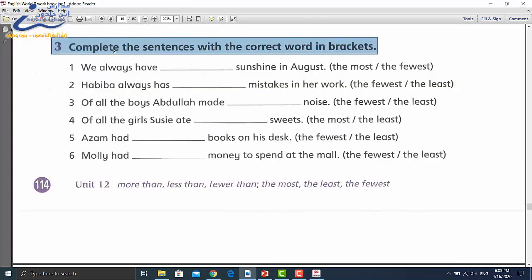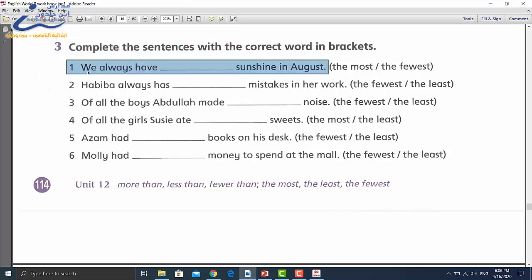Exercise 3. Complete the sentences with the correct word in brackets. So we are going to complete every sentence with the words from brackets. Number 1. We always have sunshine in August.